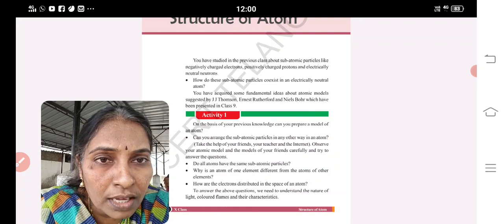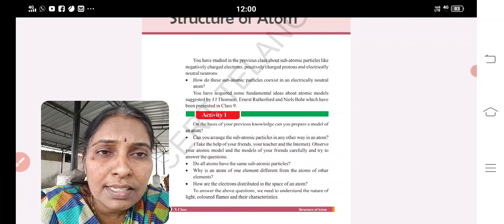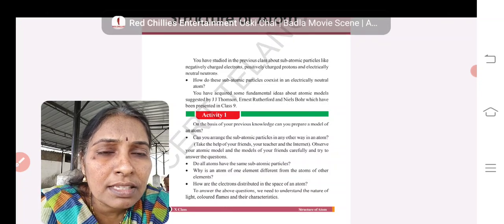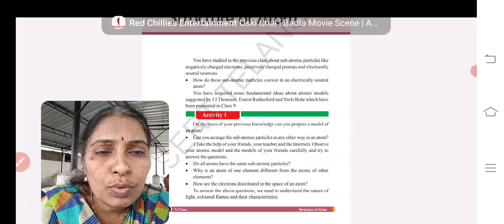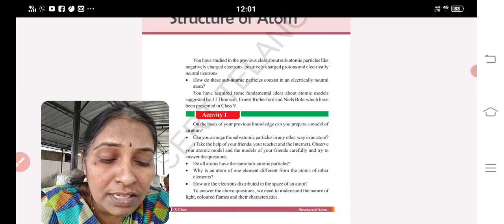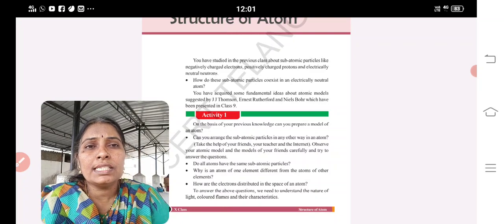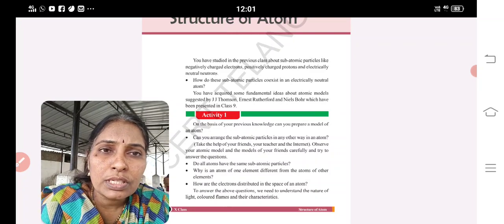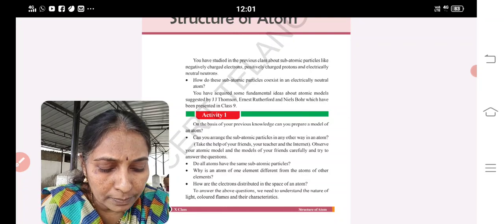He arranged them based on Indian music, Sa Ri Ga Ma Pa Da Ni Sa, where Sa resembles Sa. But his theory also failed because two elements were arranged in one slot. Is it possible to give two elements one slot? No. So his theory failed.